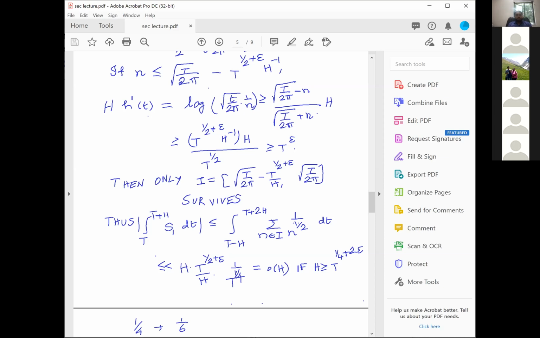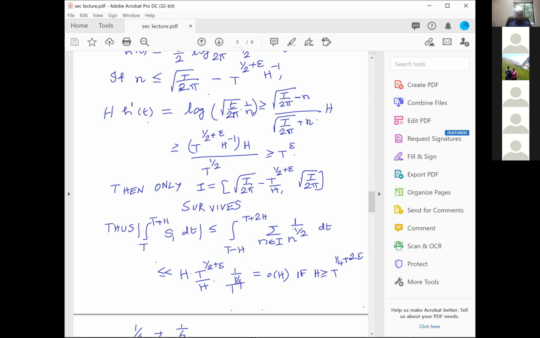And that's exactly what I wanted to do in the multiple averaging, that when you have a sum, a major chunk of the part can be thrown. Okay, and then the only part which survives is the interval square root of t by 2 pi minus t power half plus epsilon by h to square root of t by 2 pi. This is the only part which survives.